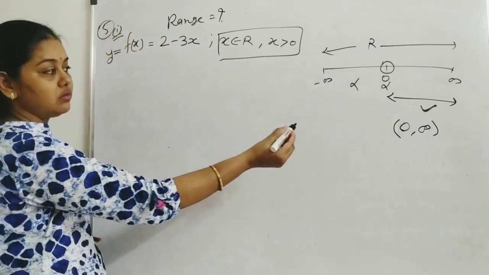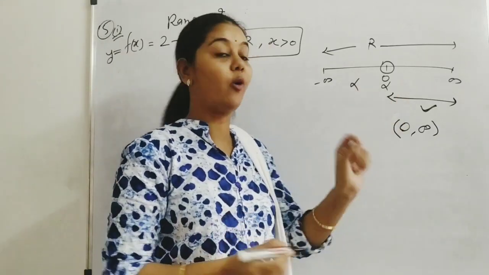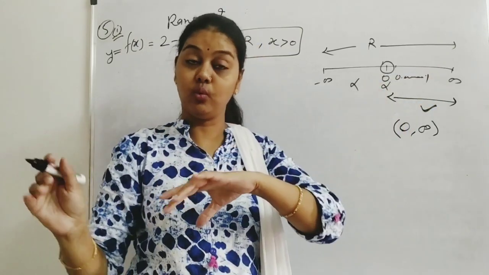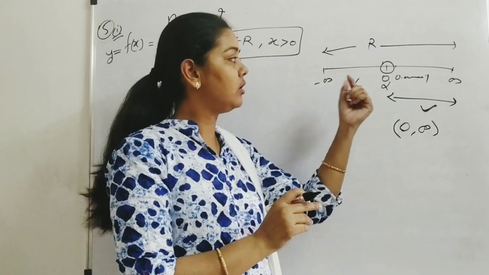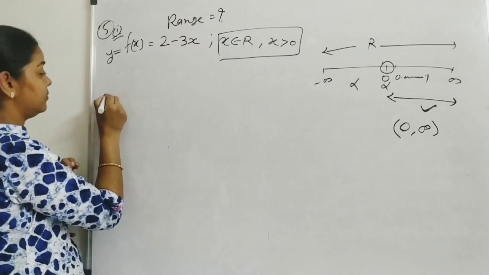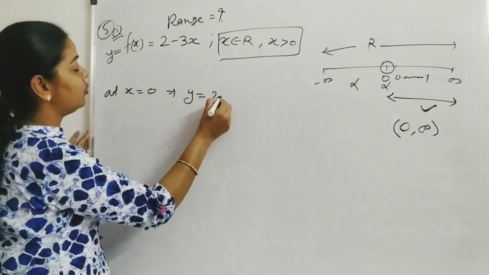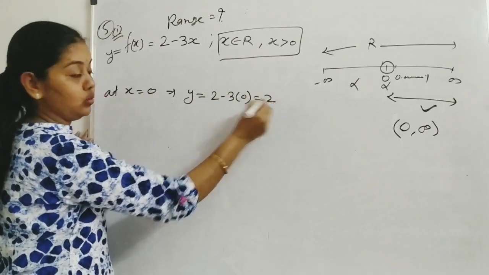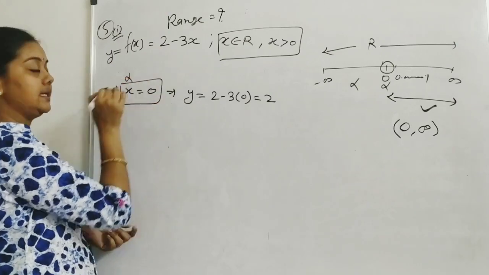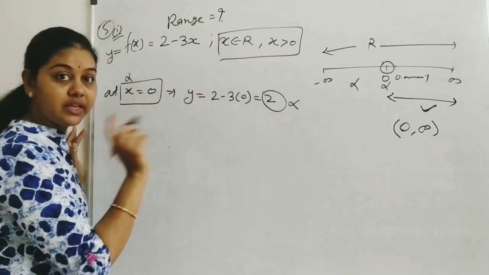For finding the range, start the values from here. Just remember that after 0 we have 0.00001, 0.0002 and so on. We cannot find the images at all the values. So directly I will find at x equal to 0, what will the y be? y will be 2 minus 3 into 0, that is 2. But remember this, 0 is not included in the domain, so it will not be included in our range.